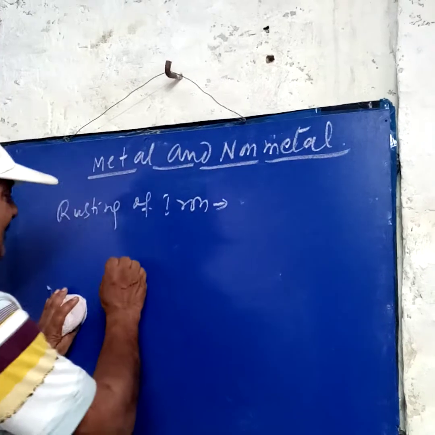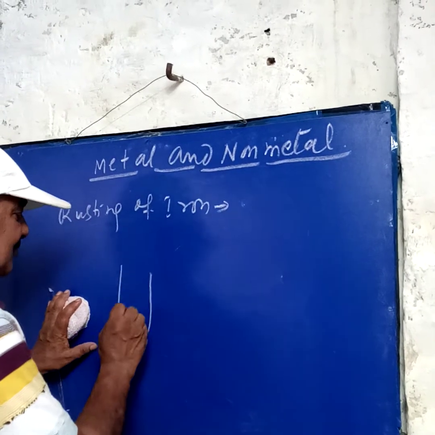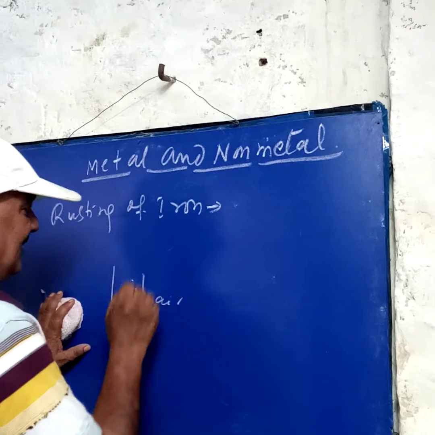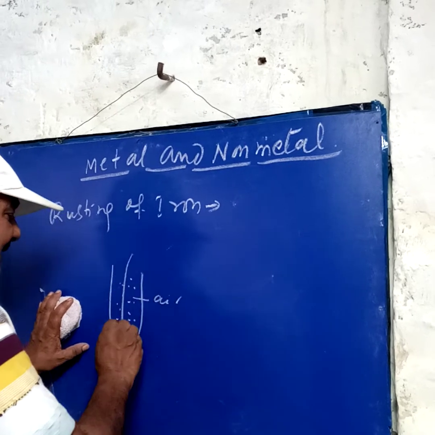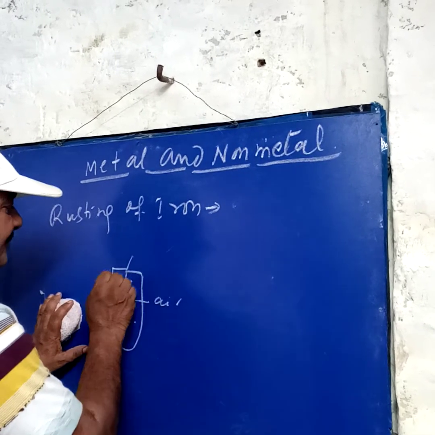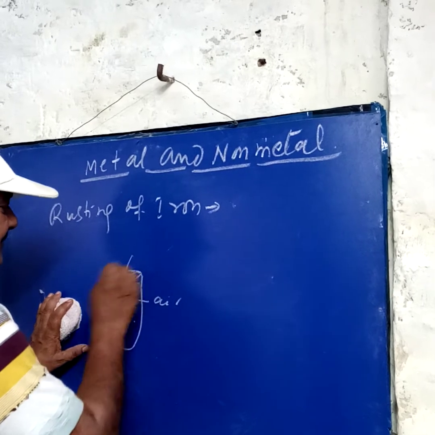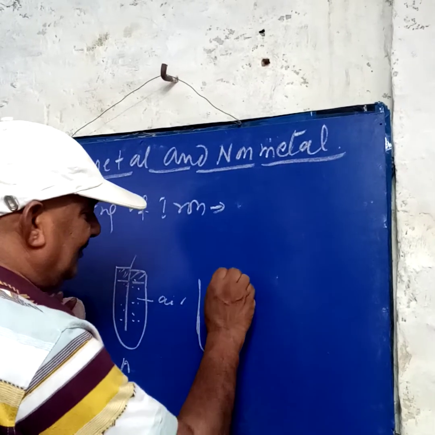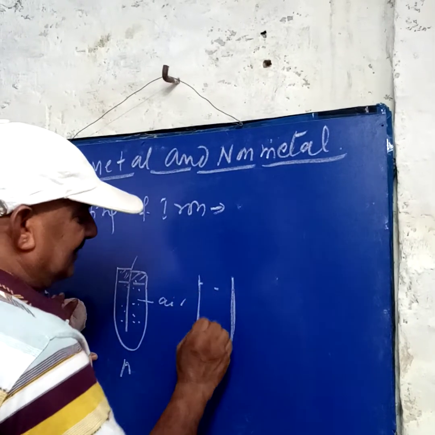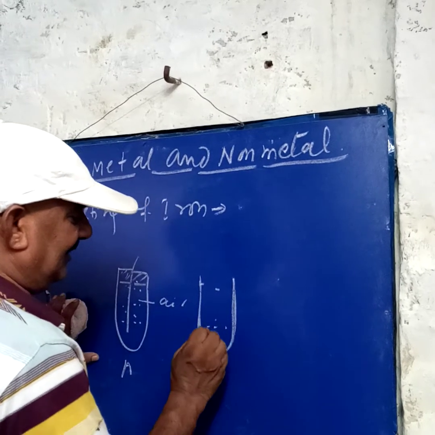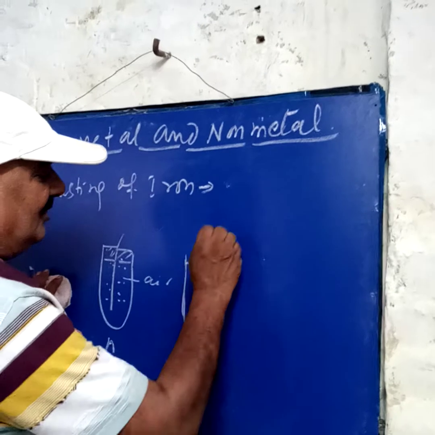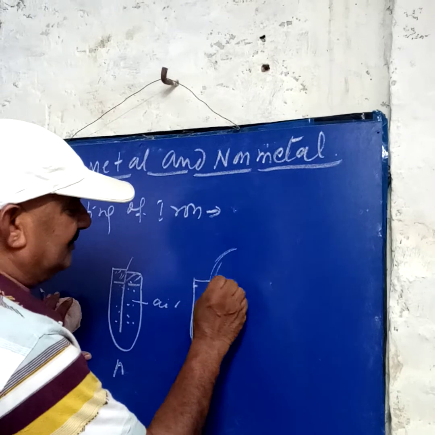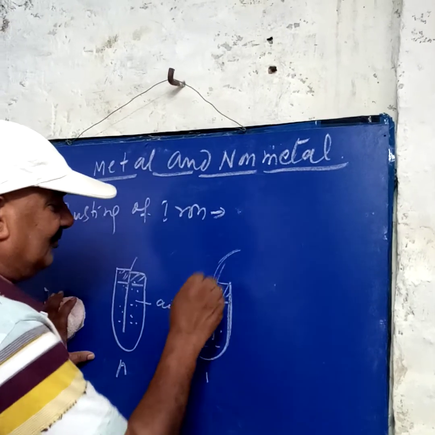For this, we take one test tube, test tube A, and keep air with oxygen in it, but no water vapor. We put in one iron nail and close the mouth. Then we take test tube B with water and heat the water, so that all the dissolved gases are driven out. After that, we put in an iron nail and close the mouth tightly. Air should not reach there.